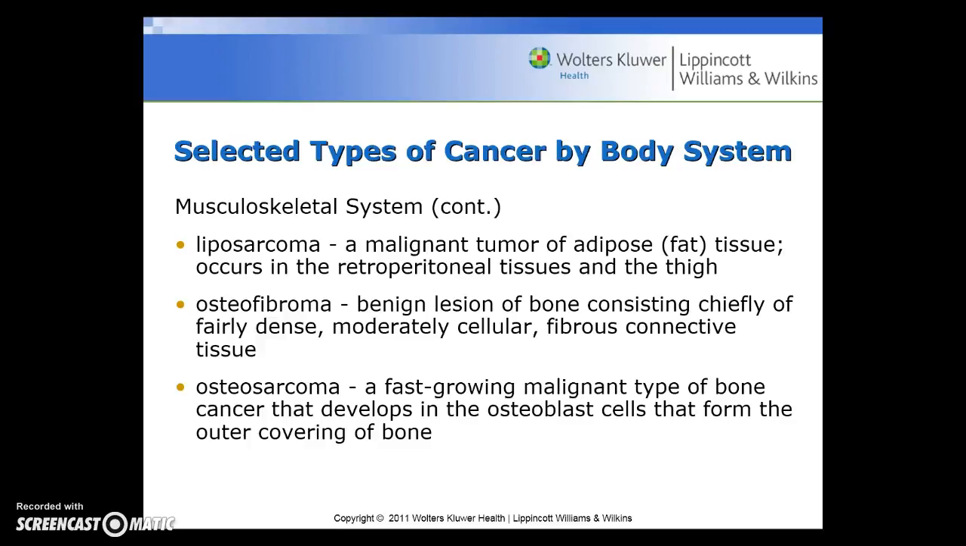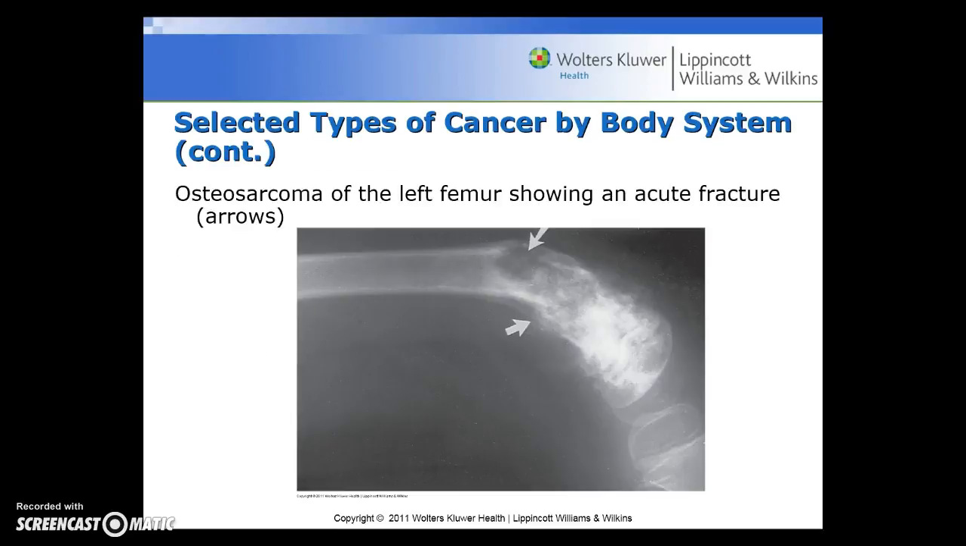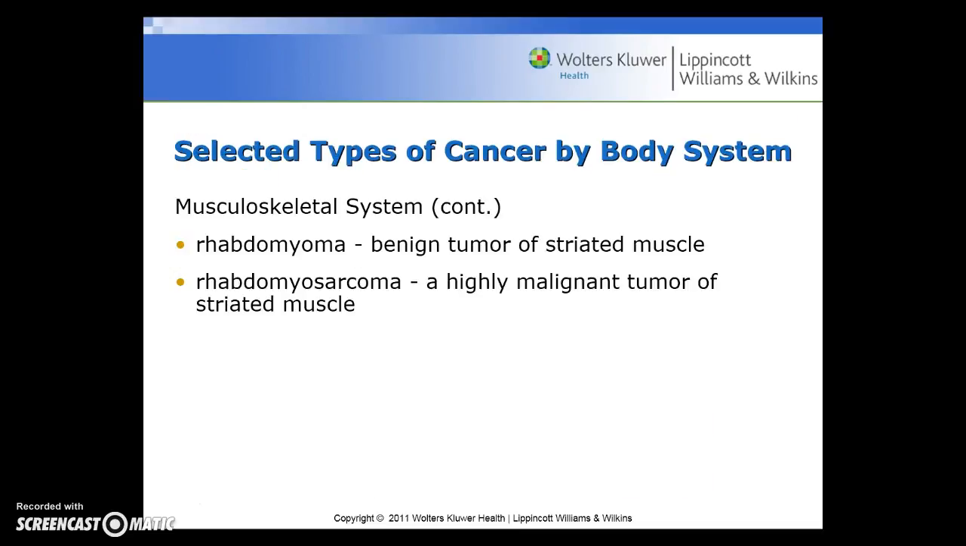osteosarcoma is a faster growing malignant type of bone cancer that develops in the osteoblast cells that form the outer covering of the bone. And here's a picture of the osteosarcoma of the left femur showing an acute fracture there as well. Rhabdomyoma is a benign tumor of striated muscle. Rhabdosarcoma is a highly malignant tumor of striated muscle.